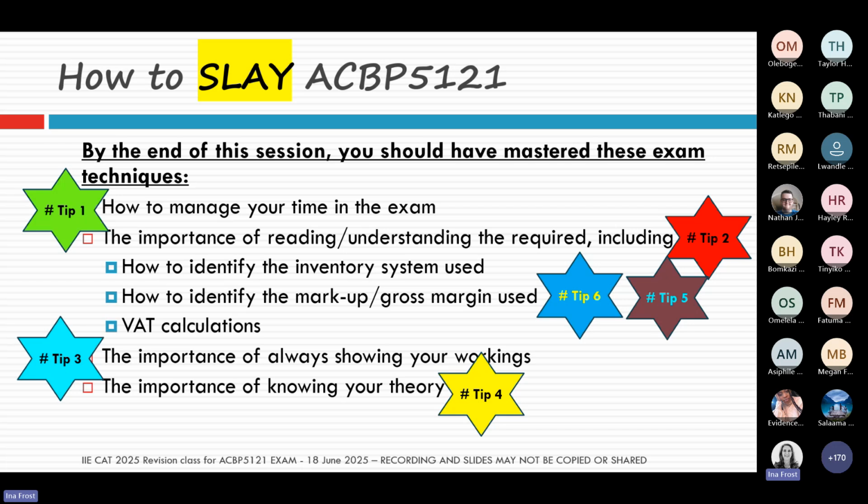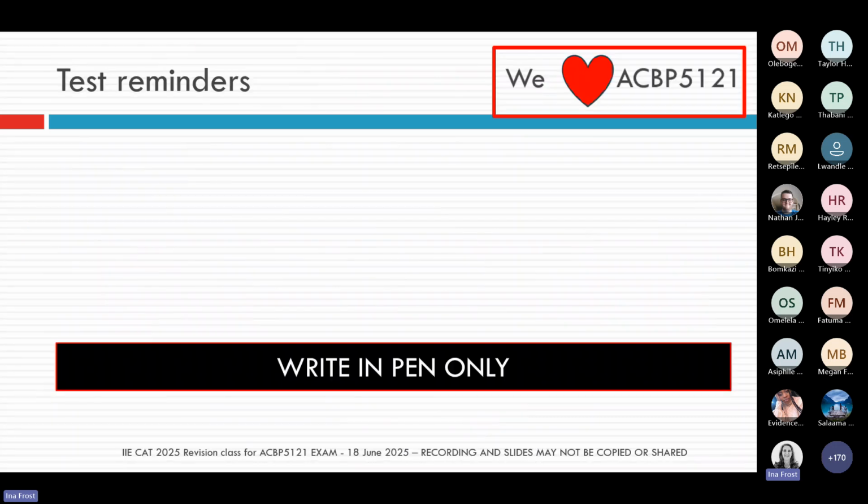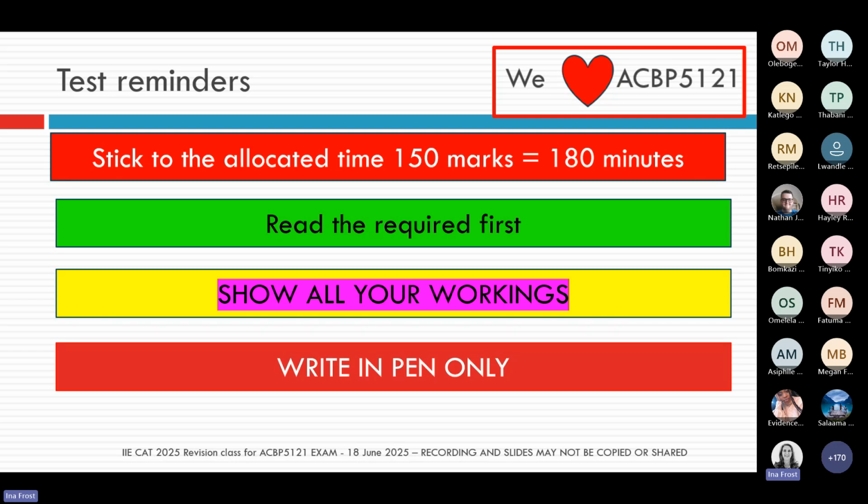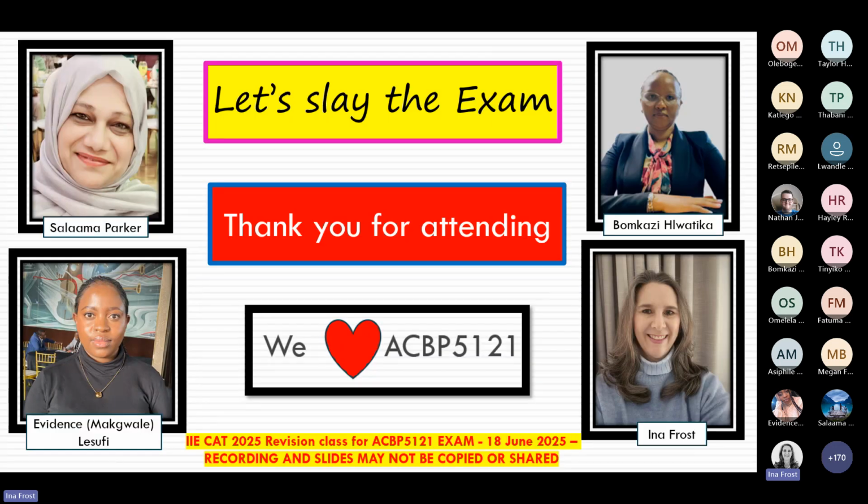And tip number 4, please don't underestimate the importance of knowing your theory. Okay, so stick to your time, read your required first, show us workings, and please only use pen when you answer your questions.